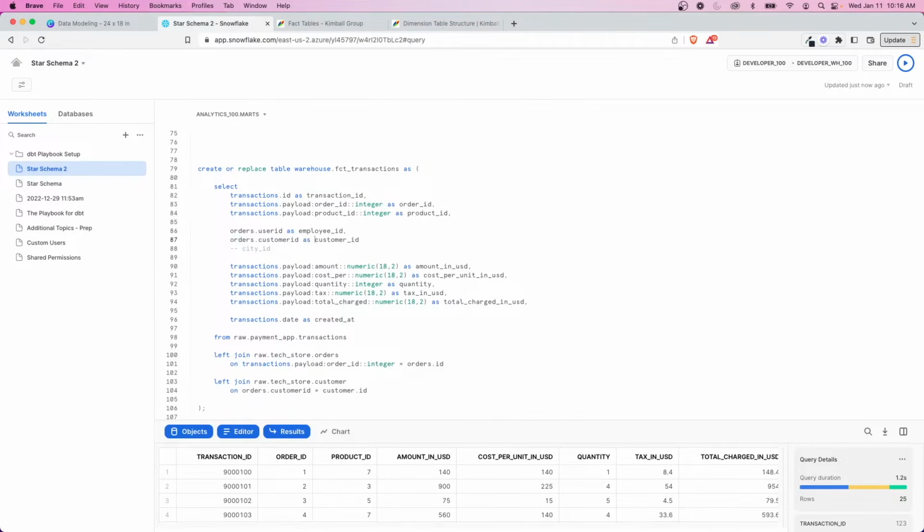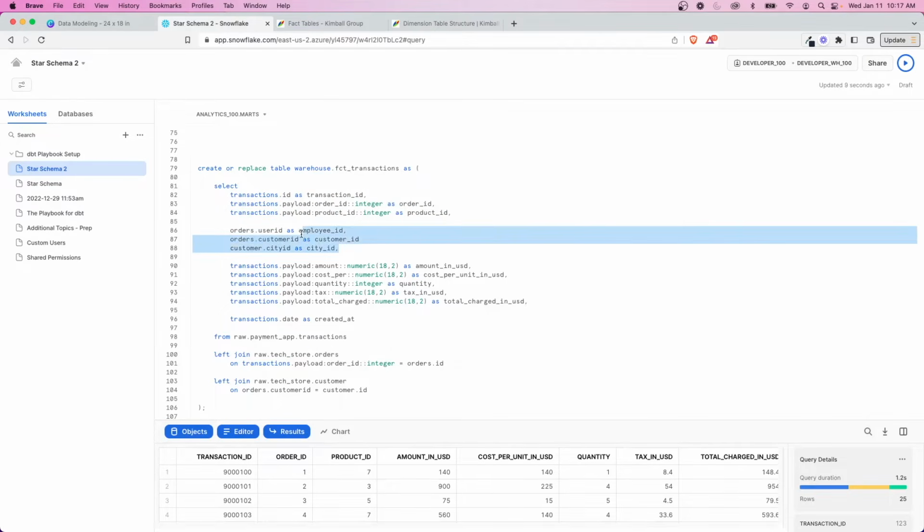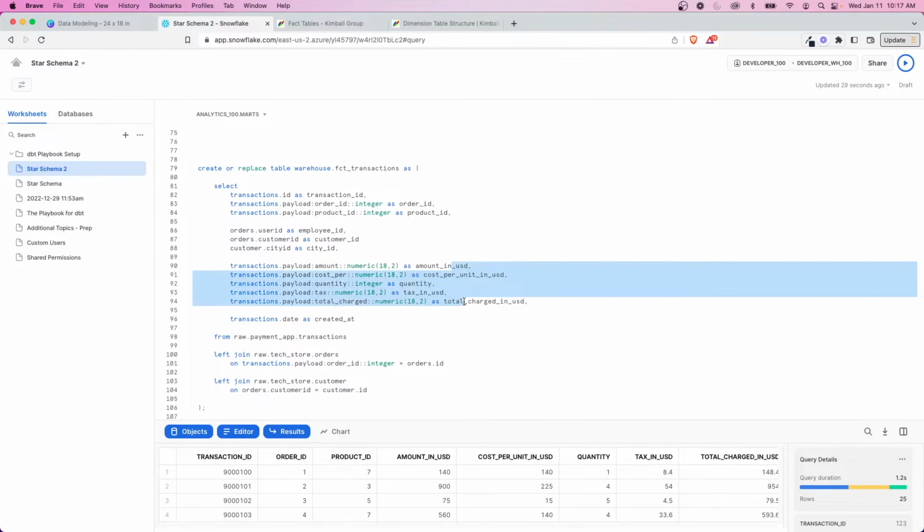Orders.customer ID as customer ID. And then from the customer itself, city ID as city ID. So now we have a few more IDs. And again, this isn't supposed to be perfect. It's just reiterating the fact that in a fact table, you want to store your IDs that are reflective of whatever that activity is. So for this transaction, we're saying here are all the keys that we want associated with each transaction that we can join to. So we have a bunch of IDs as well as strictly aggregates or numeric values.